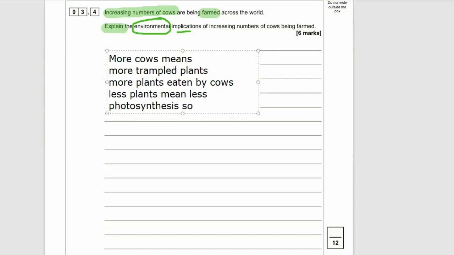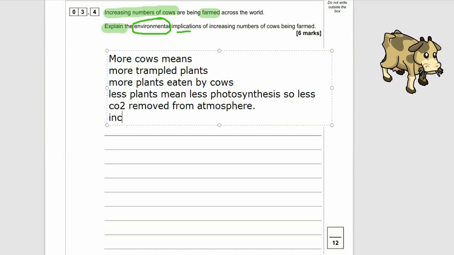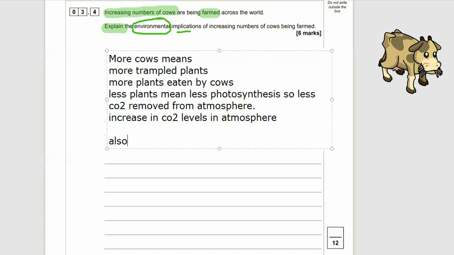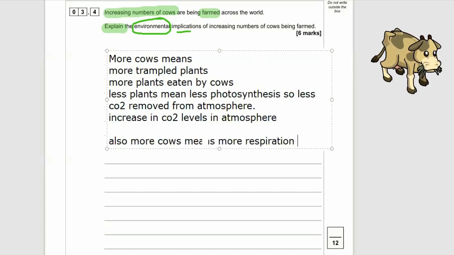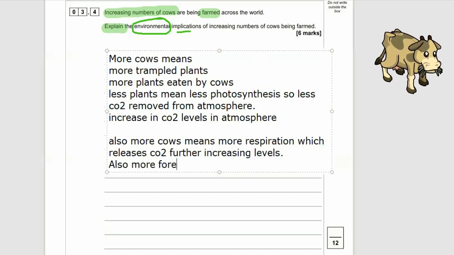What does this mean? Well, if we have fewer plants in the world because the cows are trampling them all and eating them all, we're going to have less photosynthesis, which means less carbon dioxide is removed from the atmosphere. This means we're going to get an increase in carbon dioxide levels in the atmosphere. Let's also not forget that more cows means more methane. Basically, cows fart out methane. And of course, they respire as well. They're living things, so they release CO2 into the atmosphere as well.